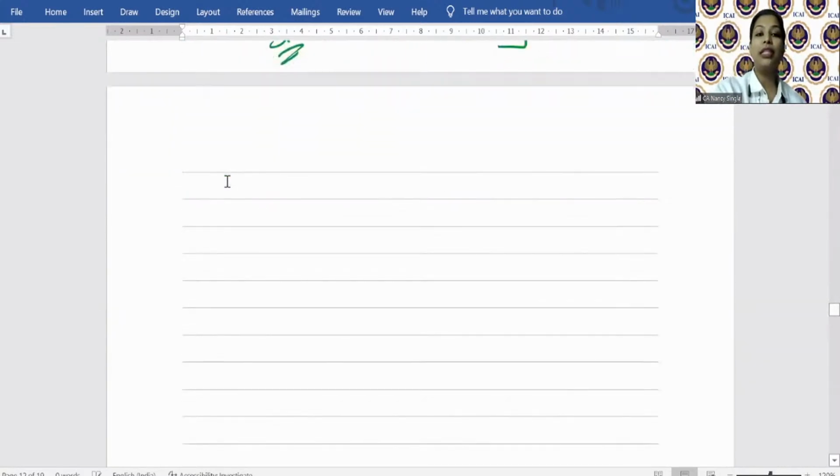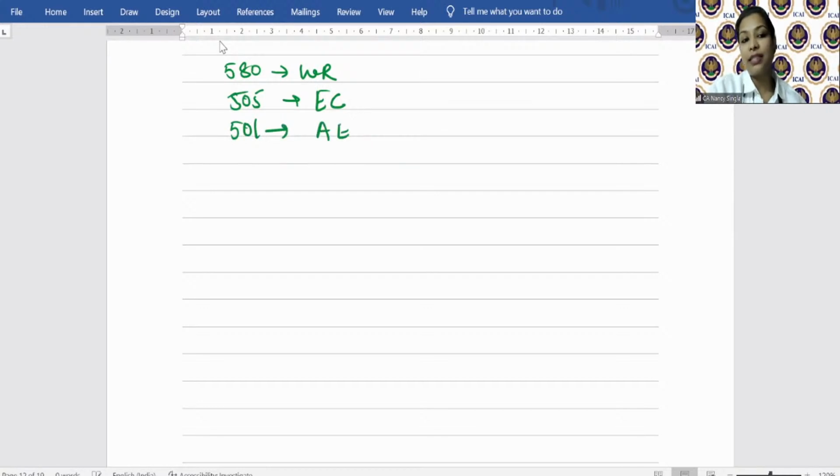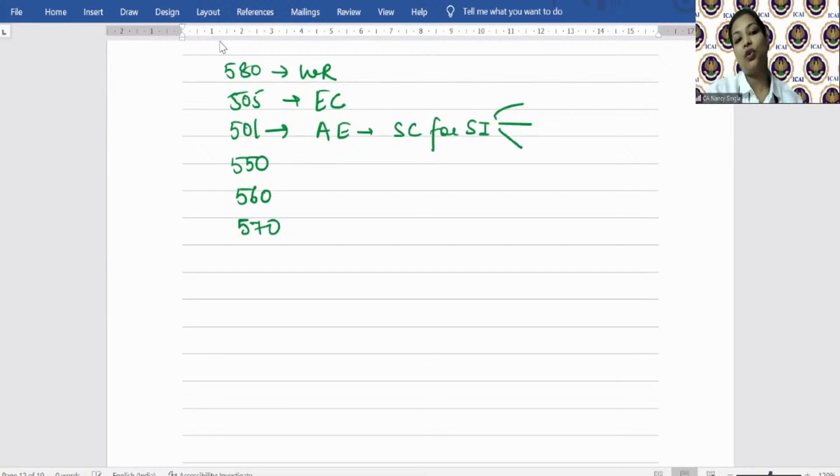Hai na? After the assertion topic, we started with other essays, that is essay 580 relating to what? Written representation. Essay 505 relating to what? External confirmation. Essay 501 relating to audit evidence, specific considerations for selected items, that is inventory, litigation claim, and segment reporting. Then we did essay 550 related party, essay 560 your subsequent events, and essay 570 your going concern. One essay is I think left. Essay 510 relating to initial audit engagement, opening balances. So is it clear? Okay.